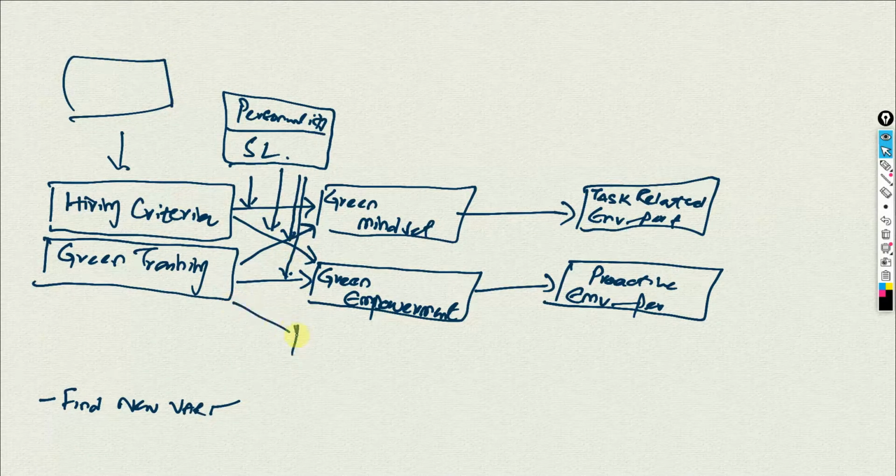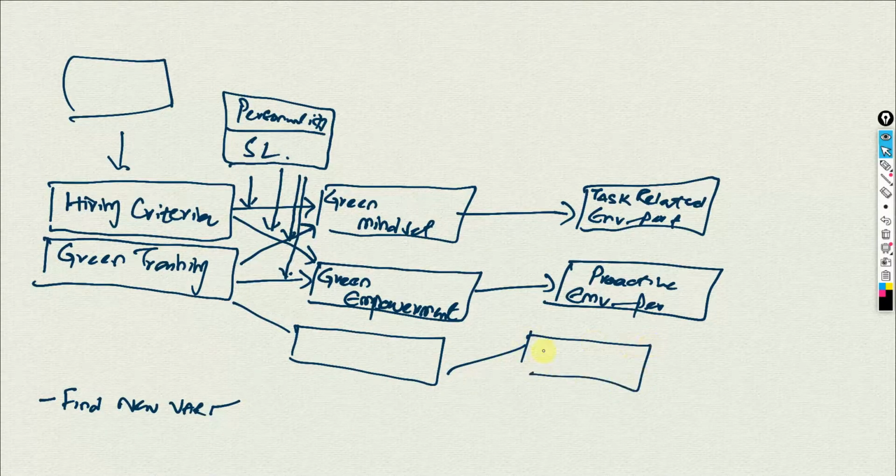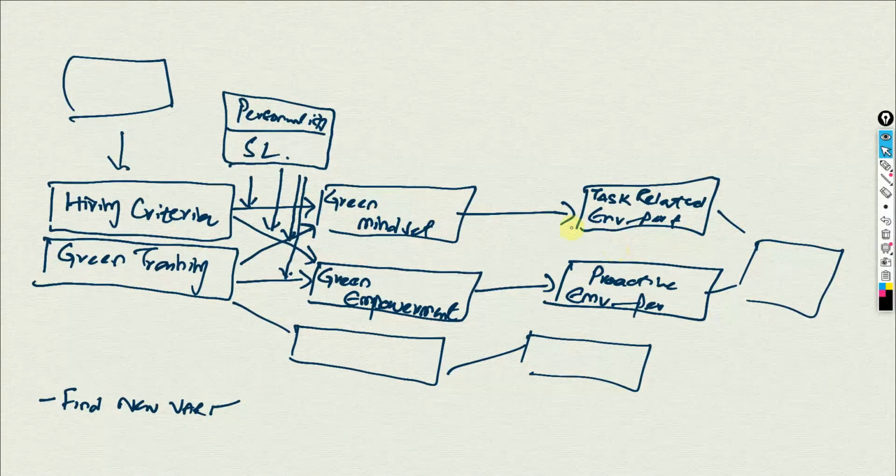It could be a new mediator, not from that paper but from another paper. It could be another outcome variable, or another variable that is affecting this outcome here, or it could be another moderator affecting these particular relationships. So you will have to find a new variable. So how do I find new variables?